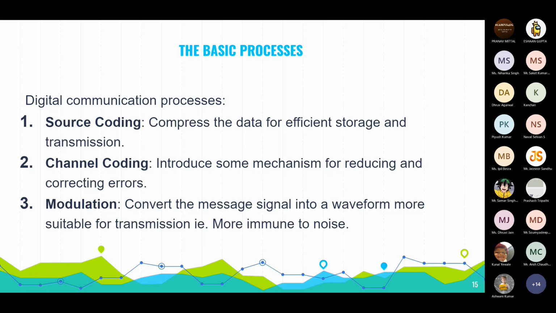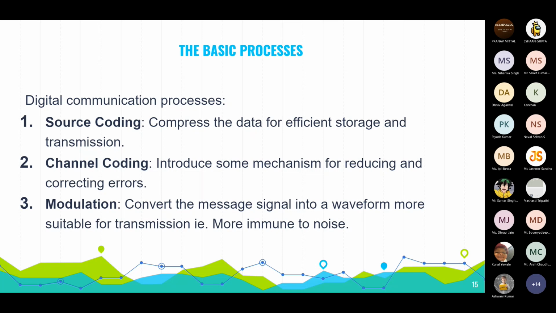This source coding is very useful because it helps use the bandwidth effectively. Cutting down the data size helps the bandwidth, because sending a smaller amount of data through a bandwidth is very easy. This source coding also includes compression of digital data. Now this digital data goes into channel coding.